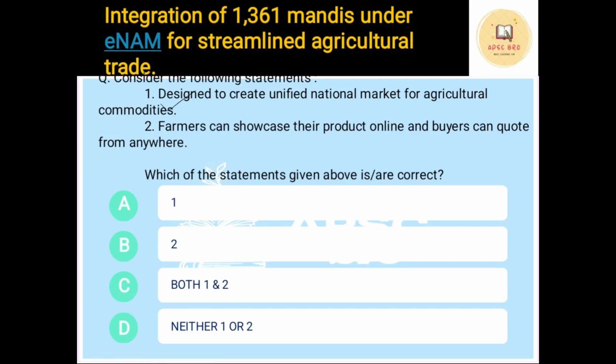Now from the name itself we know that 1 is correct. Second, first thing, because there is E, that means online, so this part is correct. Second thing, whether the buyers can quote from anywhere, yes, they can quote from anywhere from India. So both the statements 1 and 2 are correct.